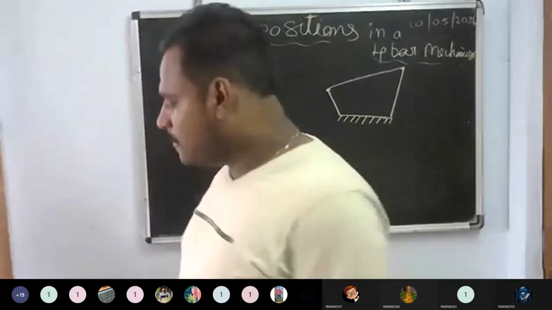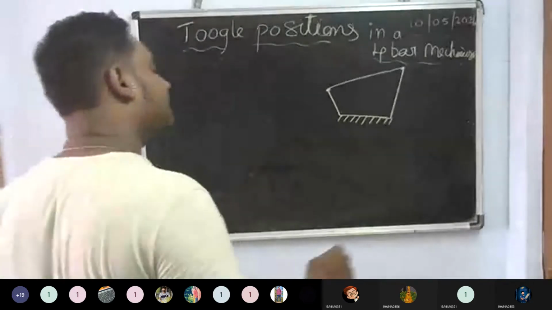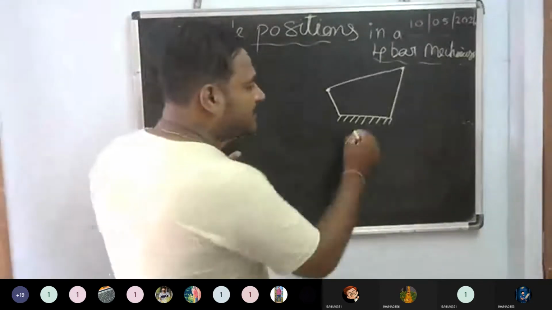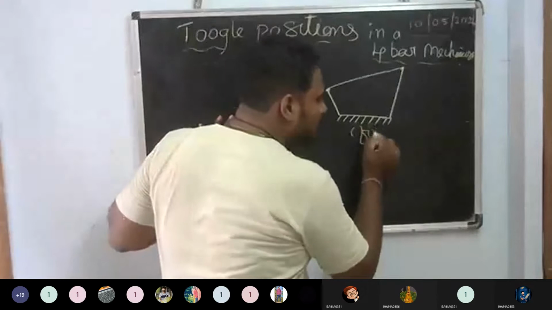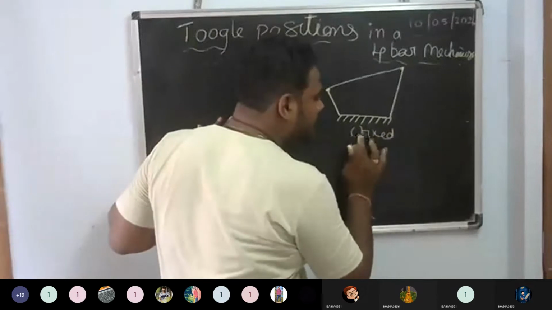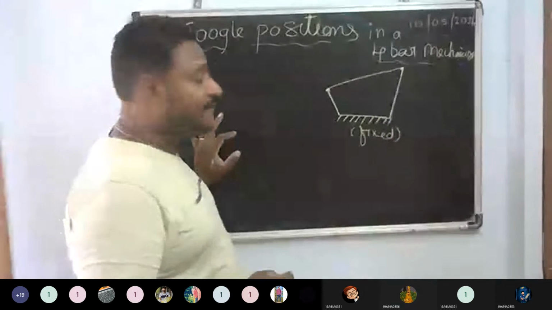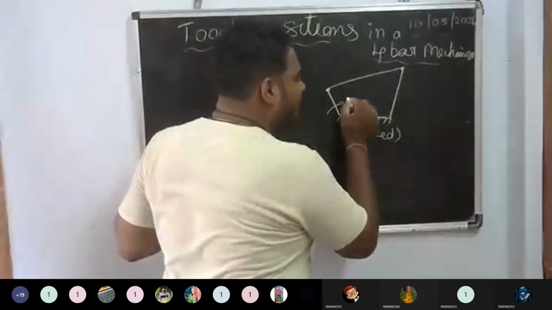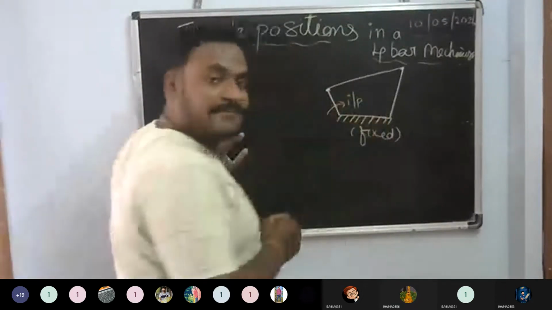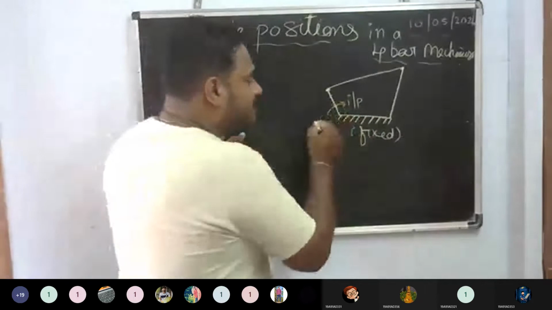Now say to me, which one is called the crank? This is a fixed part. Shortest length. Yes, exactly, shortest length. And here we are giving some input. This is nothing but a crank.